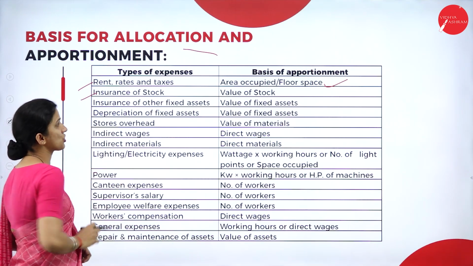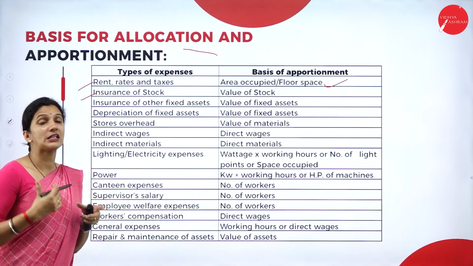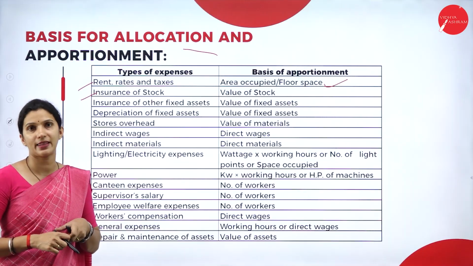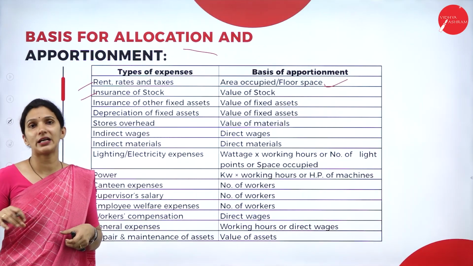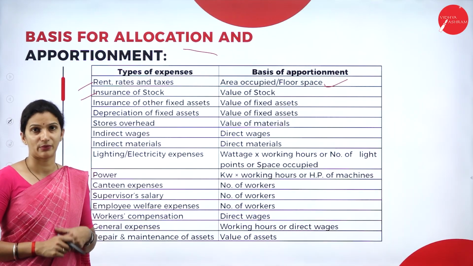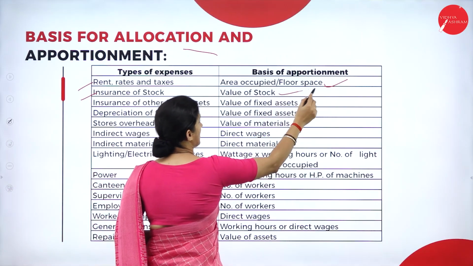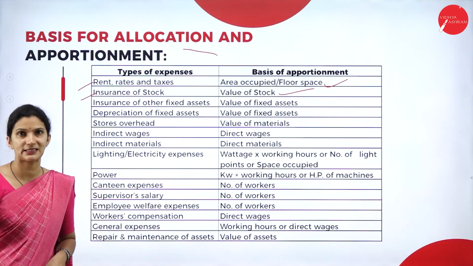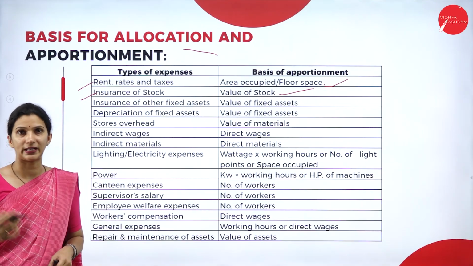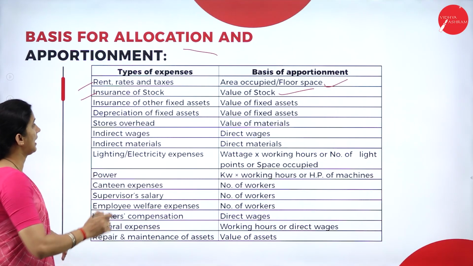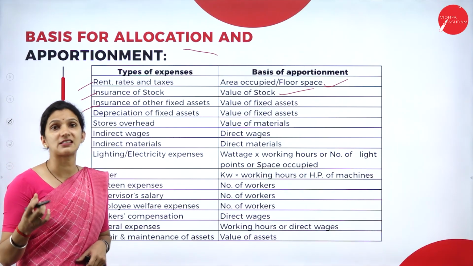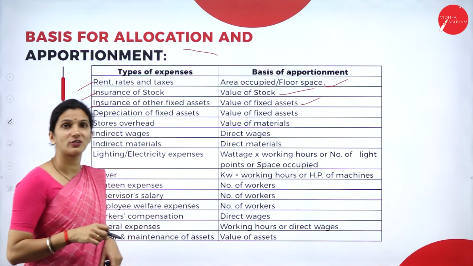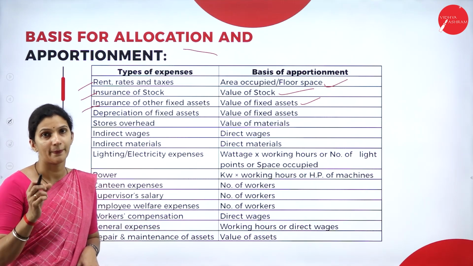And then we have insurance of stock. Suppose any stock is there and any insurance is taken on that. That is one indirect expense. How do we allocate this insurance on stock to the various departments? The basis is the value of stock. By taking that as a basis, we will allocate the insurance on stock. And then insurance on any other fixed asset. Your basis is the value of fixed assets of each individual department. We will take that as a basis.